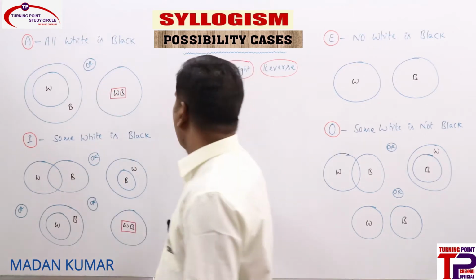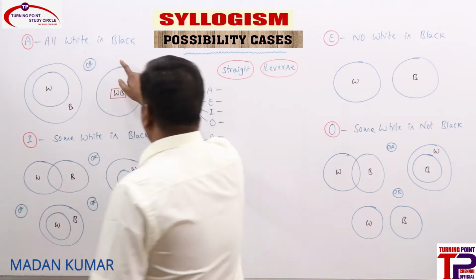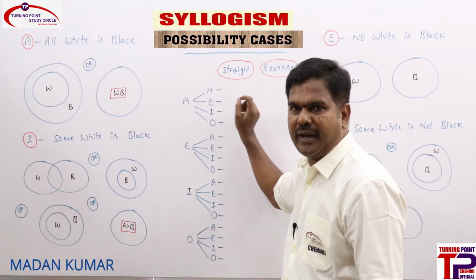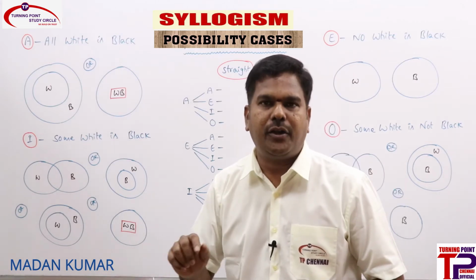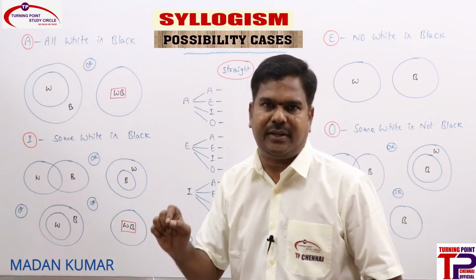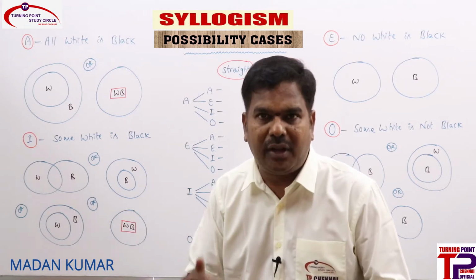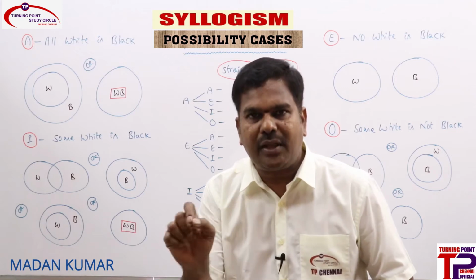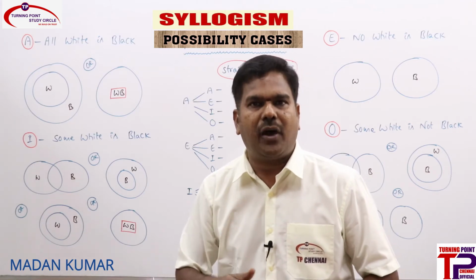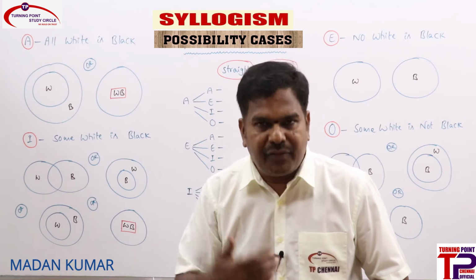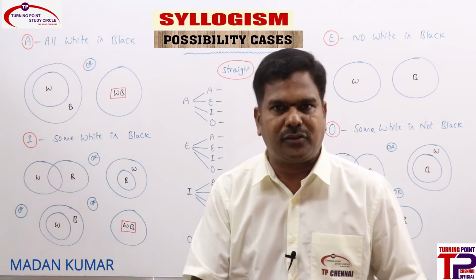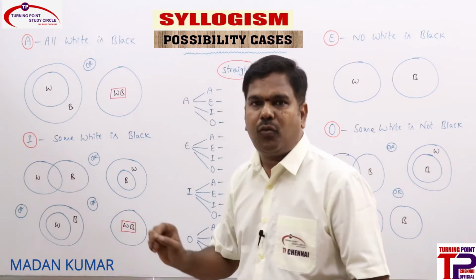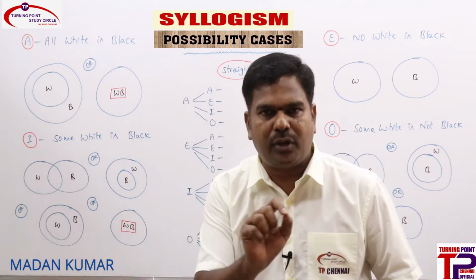Are you clear? Now what we are going to do is, wherever it is the same statement, I am just putting a hyphen, a dash. That means it doesn't follow, not a cross mark, it doesn't follow. And also for all the immediate inferences where it directly follows, we are just mentioning a hyphen, because those are all definitely follows, meaning definite statements. Definite statements should not be considered under possibilities. That is the reason if A is directly implied by I, that won't be considered under possibilities. I am just putting a hyphen there.